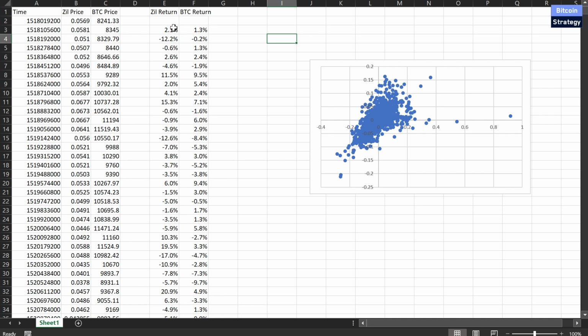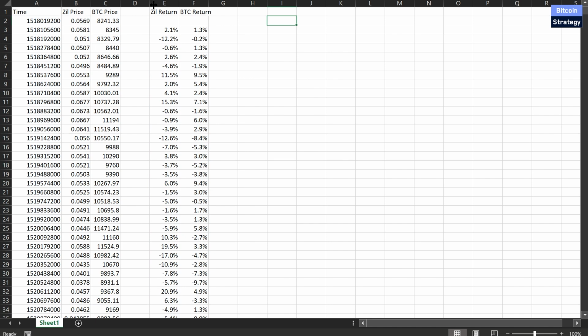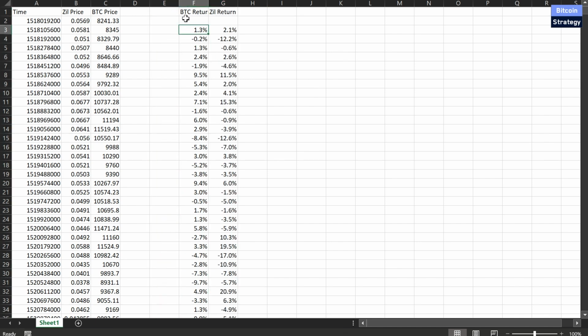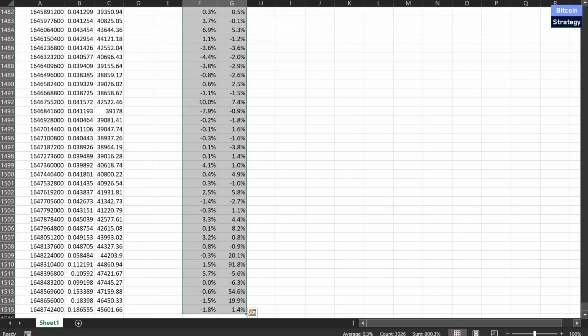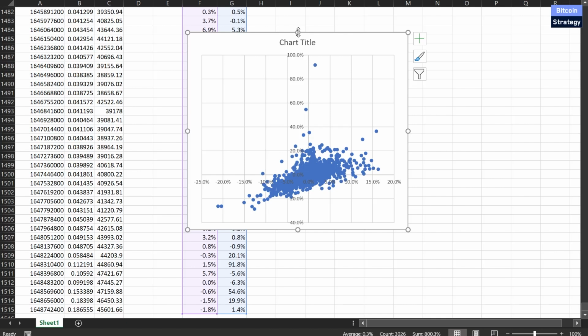Now, in this particular example, because we have just highlighted the cells over here and Zilliqa comes first, we now have Zilliqa on the x-axis. But usually in these kinds of charts, what's most common is to actually put the benchmark on the y-axis. And I will show you later why. So let's delete this again. Let's move this around and let's have Bitcoin first. Okay? And let's again highlight all of this and insert our scatter plot. So it's the same thing, but this time we've got Zilliqa on the y-axis and Bitcoin on the x-axis.